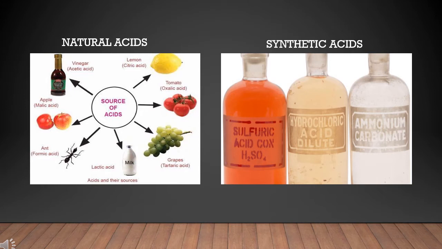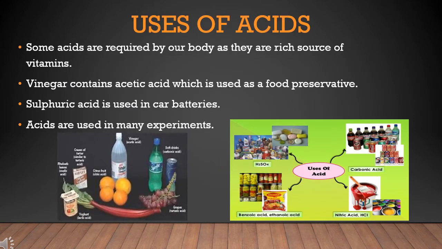Most acids used in school laboratories are corrosive, that means they attack some substances and may even burn your skin. But all acids are not dangerous. They have different uses. Uses of acids: some acids are required by our body. Fruit juices like orange juice contain citric acid. These acids are a rich source of vitamins. Vinegar contains acetic acid, which is used as a food preservative.